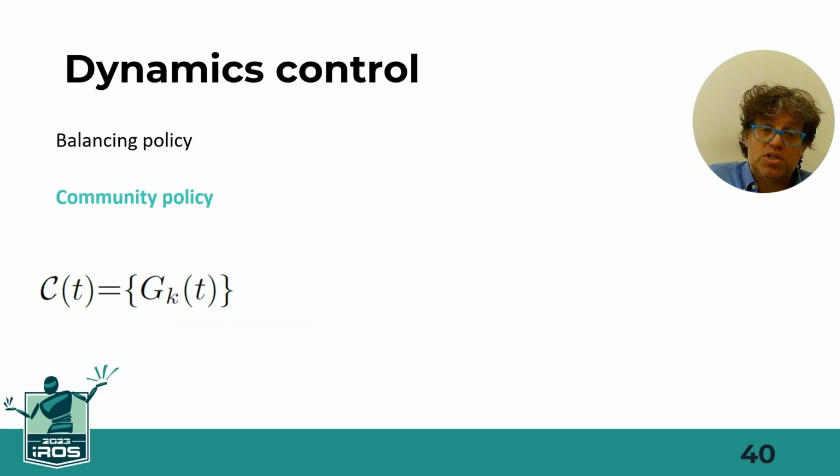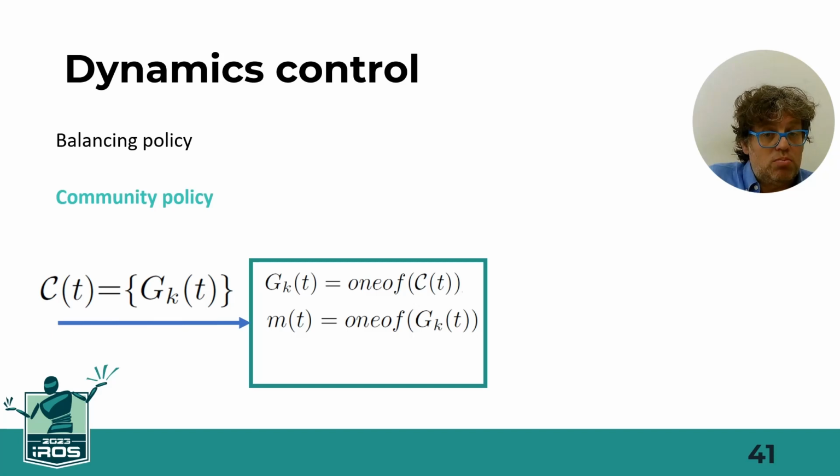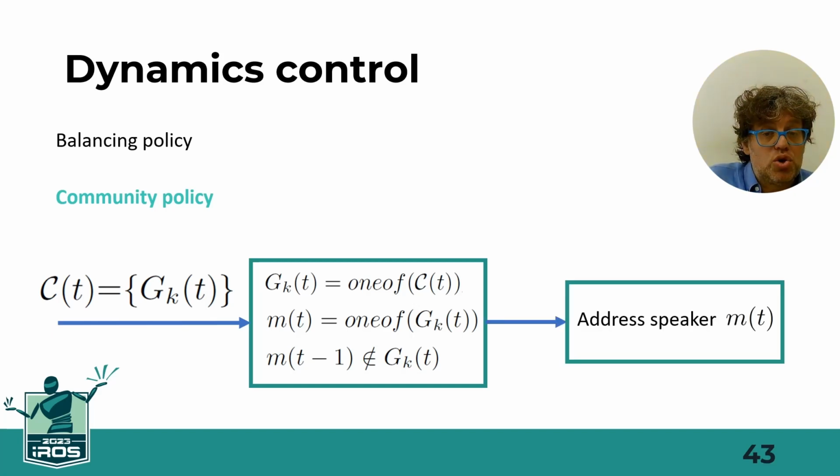The community policy considers the set of communities that have been detected. It picks one community and a speaker belonging to this community, with the constraint that the speaker addressed in the previous turn should not belong to the selected community. This ensures that, in subsequent turns, the robot will address speakers belonging to different communities.